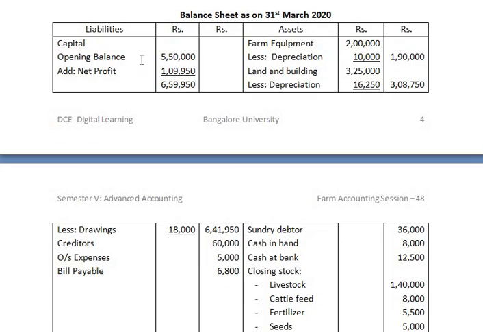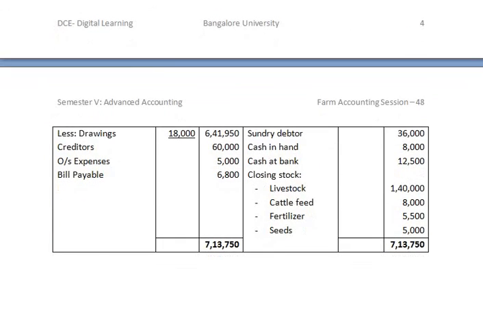In the balance sheet we have capital, net profit is added to the capital, drawings are deducted, creditors, outstanding expenses and bills payable are recorded. On the asset side we have farm equipment less depreciation, land and building less depreciation, sundry debtors, cash in hand, cash at bank, and closing stock recorded. The balance sheet is tallied.